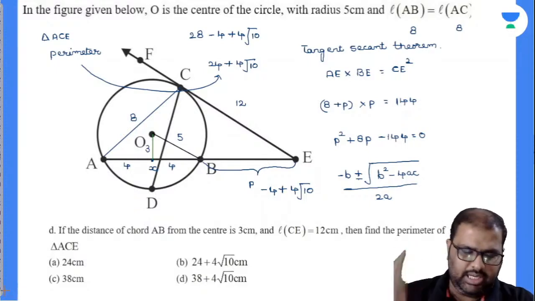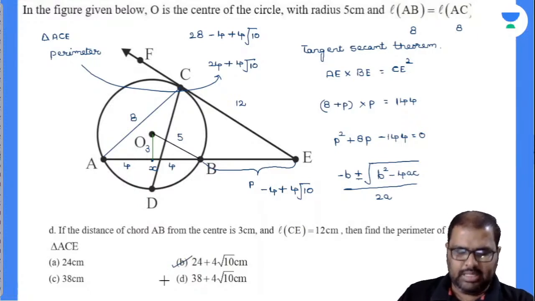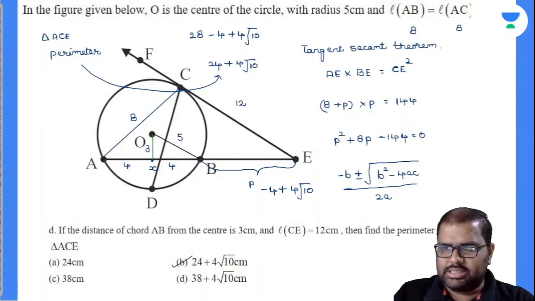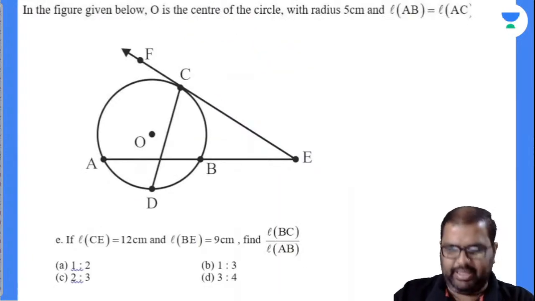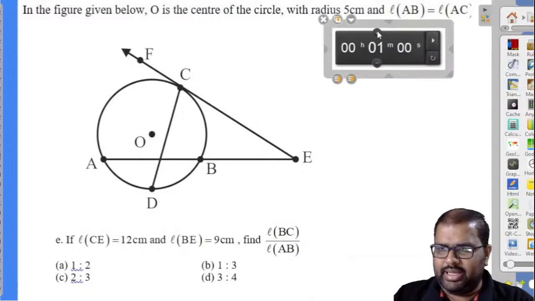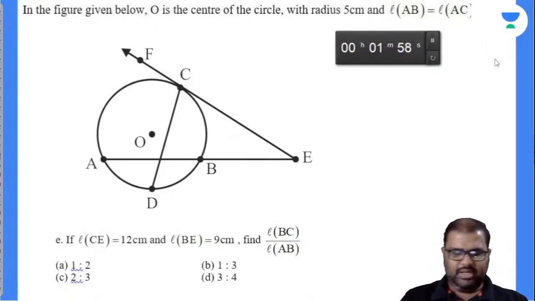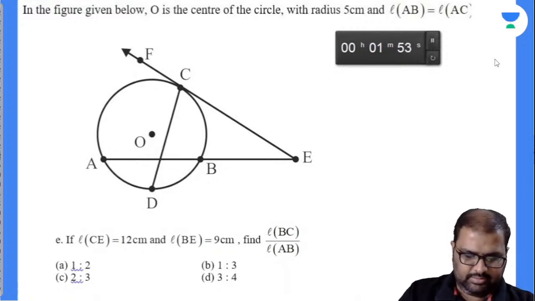So tangent secant theorem, finding the value and then finding the perimeter of the triangle. And option B satisfies the answer perfectly. Done. Last set of the question, right? Yes, B. Now let us see how many can solve this question in an innovative way. Mostly I'm against the similarity of triangles and congruency of triangle properties here. Let's see how many can solve this. Waiting for the best answer.